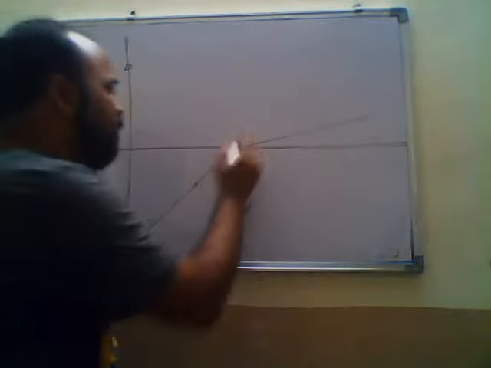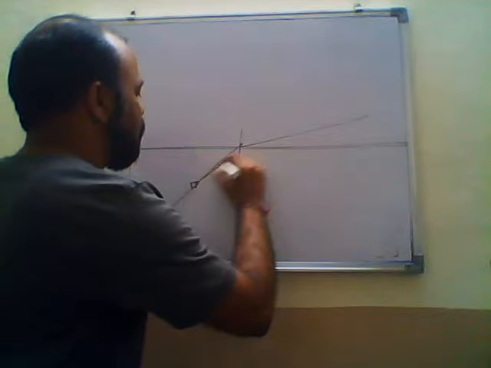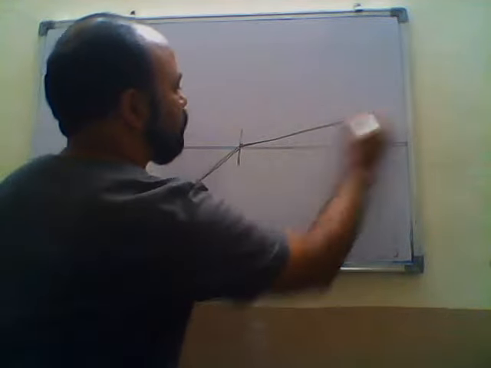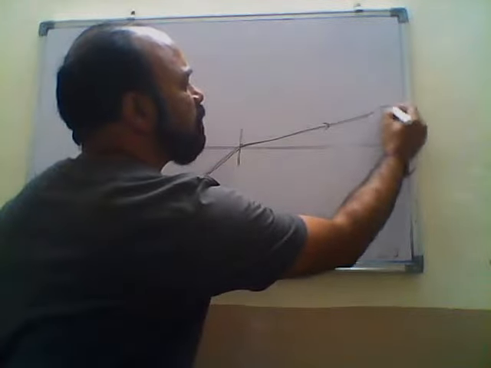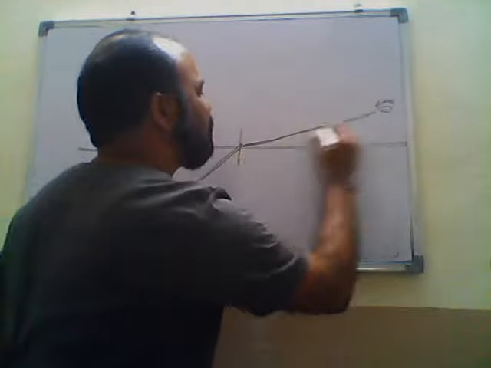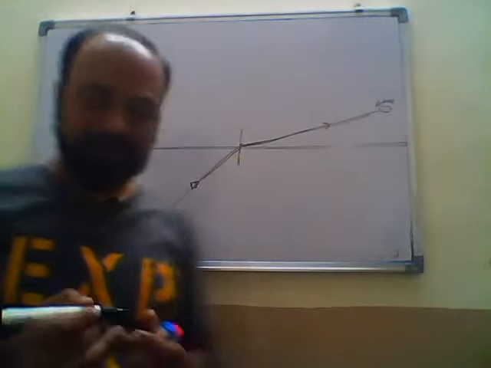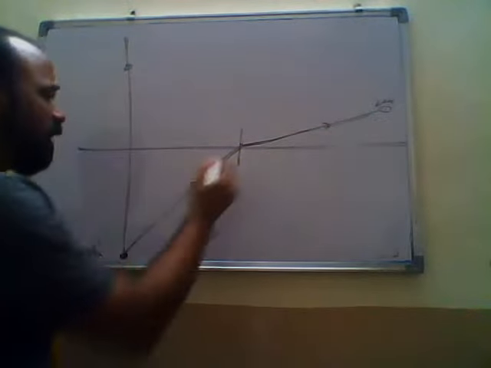This is a ray. Now if you do the observation, an observer is here. If he observes from here, for him it appears like this.